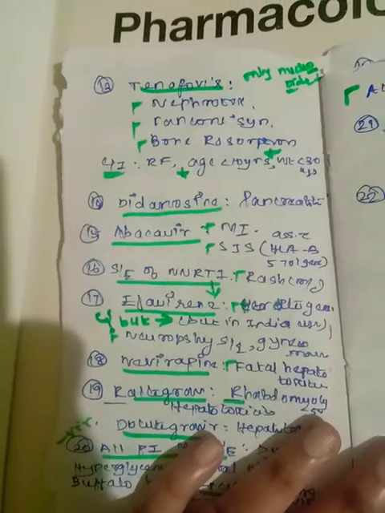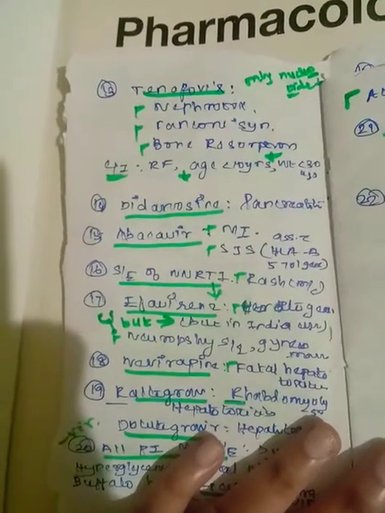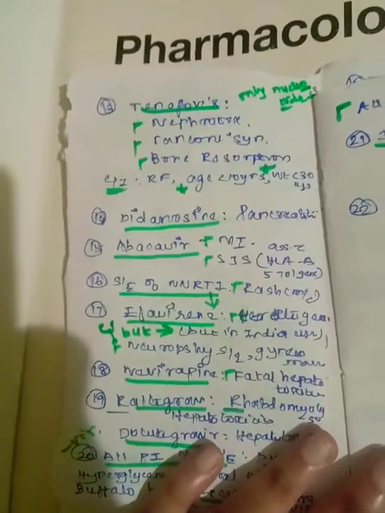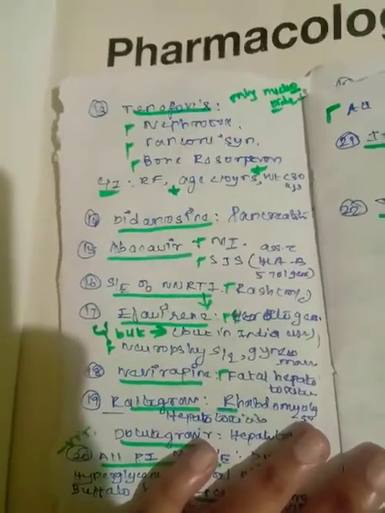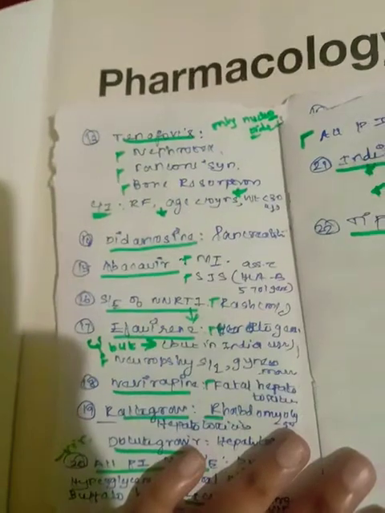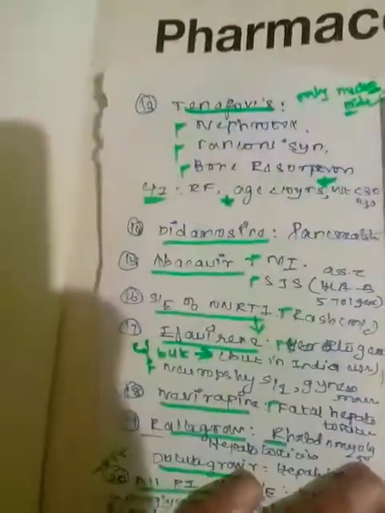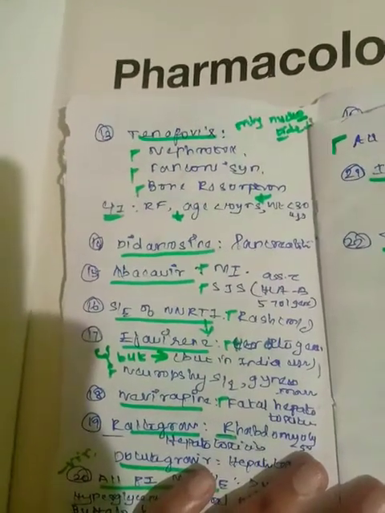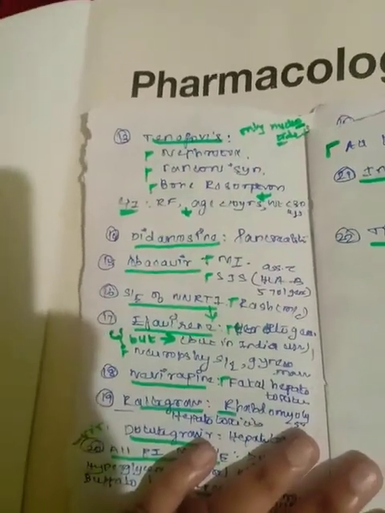All the non-nucleoside reverse transcriptase inhibitors have rash as the most common side effect. Apart from rash, efavirenz and nevirapine have some significant side effects. Efavirenz, as you can see from the symbol, is contraindicated in pregnancy, but in India we are giving efavirenz to pregnant ladies. Why?